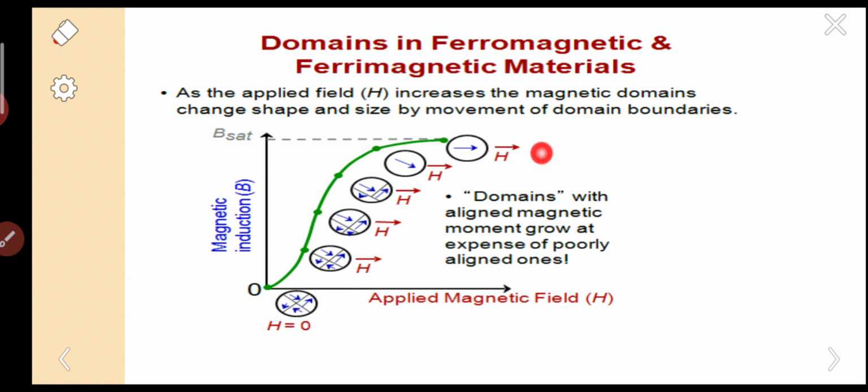So this means it gets saturated. Even if we increase the applied field from here, it does not move. That means the graph stays here only. So that is the saturation point.